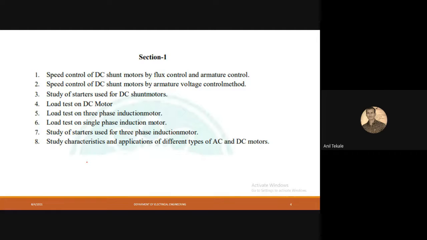Everyone, did you understand Ohm's law properly? Fine. I'll consider that you have all gone through Ohm's law.